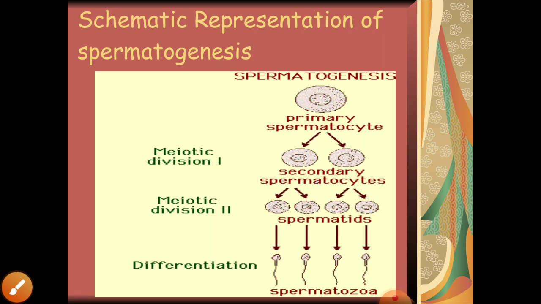Now see, this is a schematic representation of spermatogenesis, which will help you to understand and retain how this process works. Here I'm repeating it once again. Let's revise it together. In spermatogenesis, mitotic division takes place in spermatogonia, which divide and redivide, and some of the spermatogonia form primary spermatocytes.